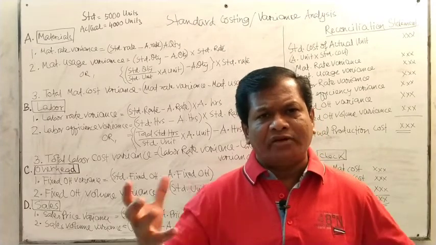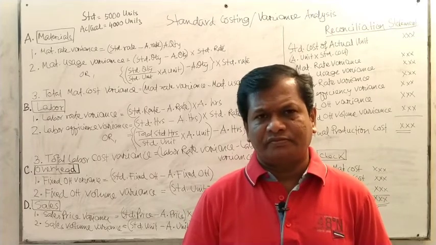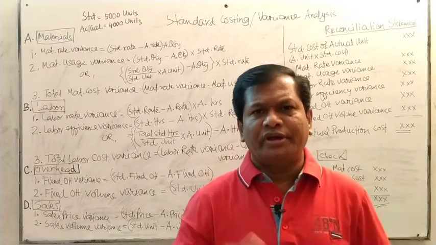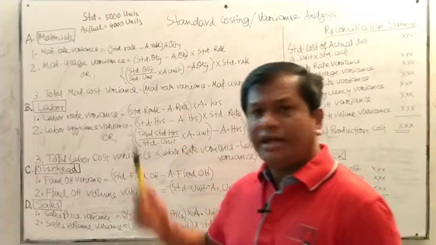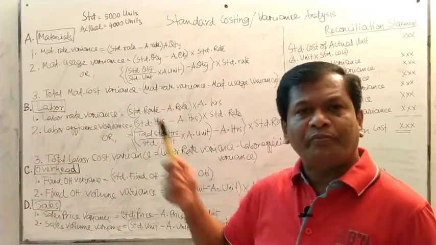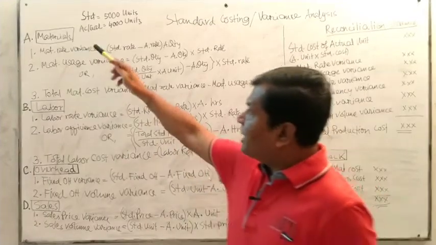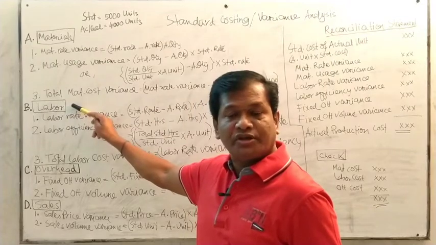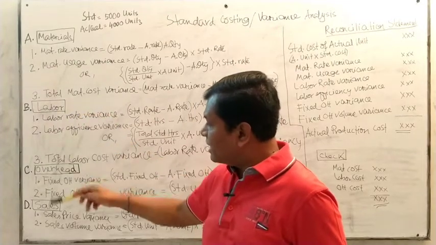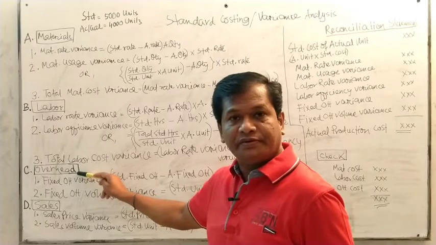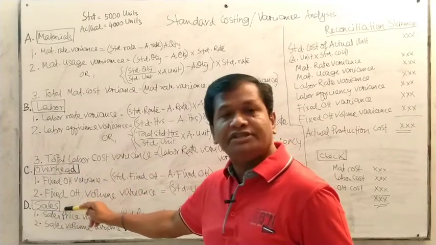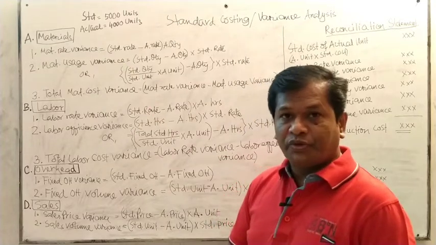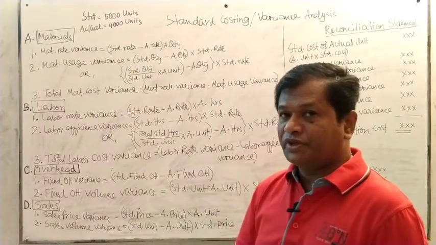First of all, there are 4 categories of variance. Here you have to look at the board. Material is number A, then labor cost is number B, C is the overhead, and number D is the sales variance. So these are the different categories of variance. So you will be instructed in the question paper.